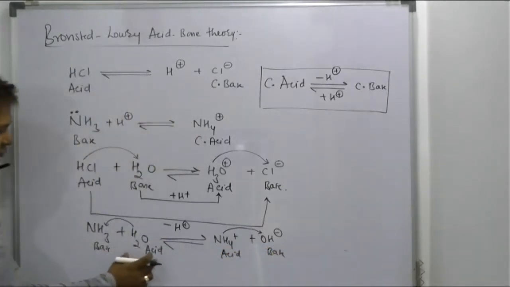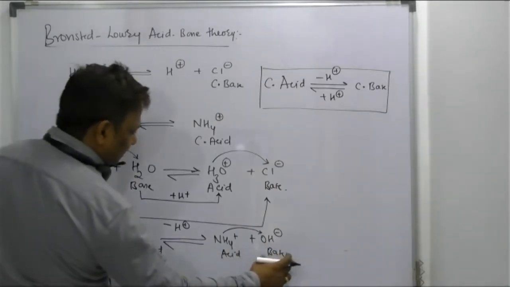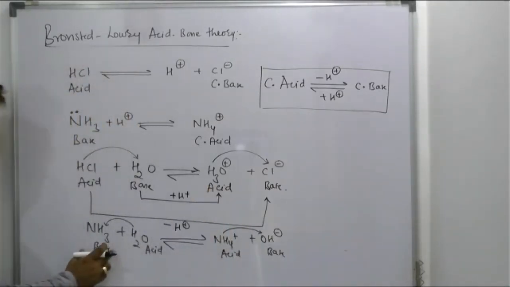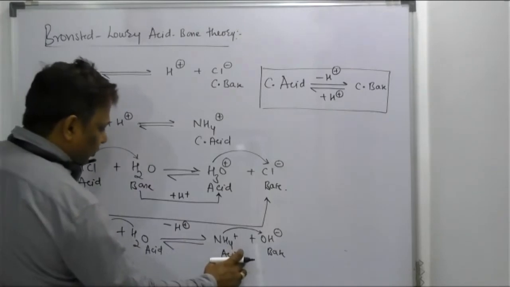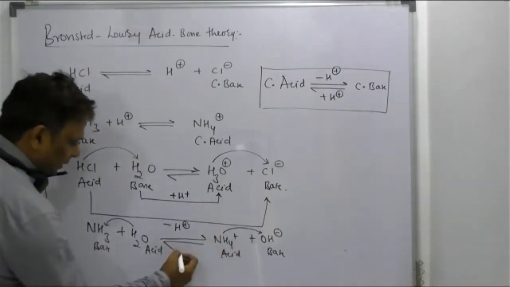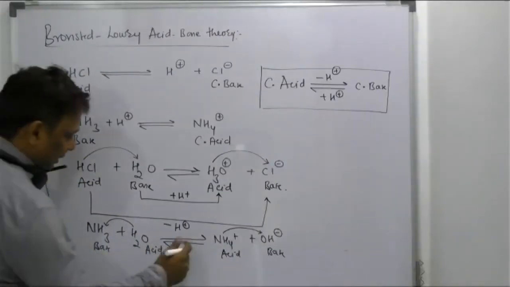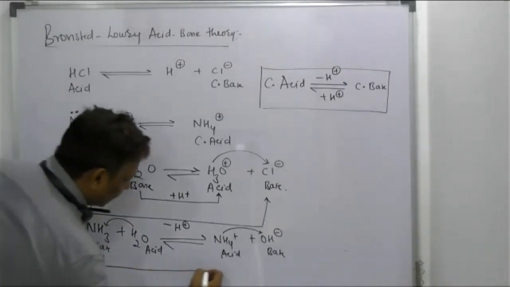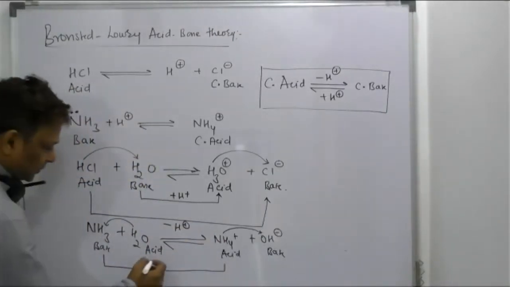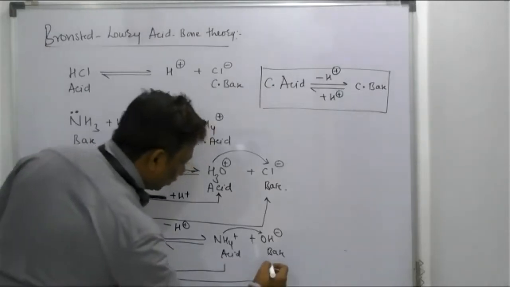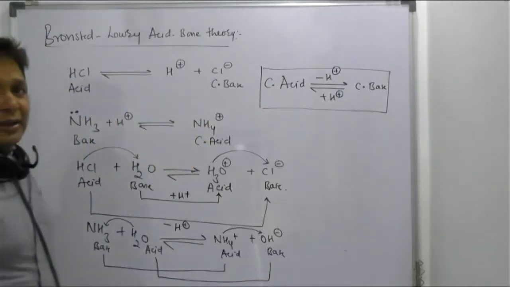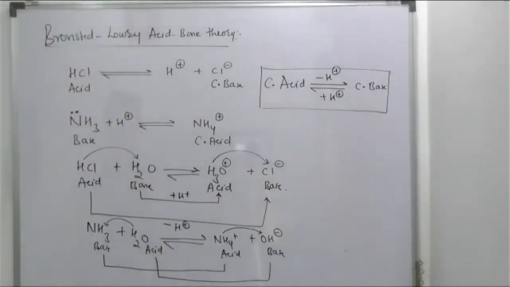See, beta, water and OH minus differ by H plus. Ammonia NH3 and ammonium NH4 differ by H plus. Right, beta? We can say ammonia and ammonium is a conjugate acid base pair. Water and OH minus ion is a conjugate acid base pair. Right? Take a screenshot.